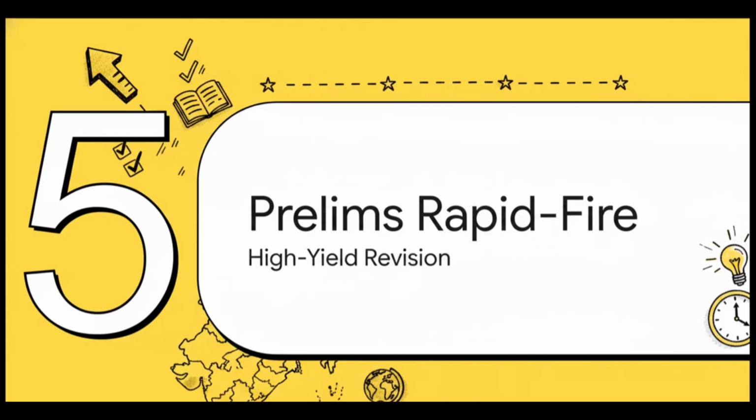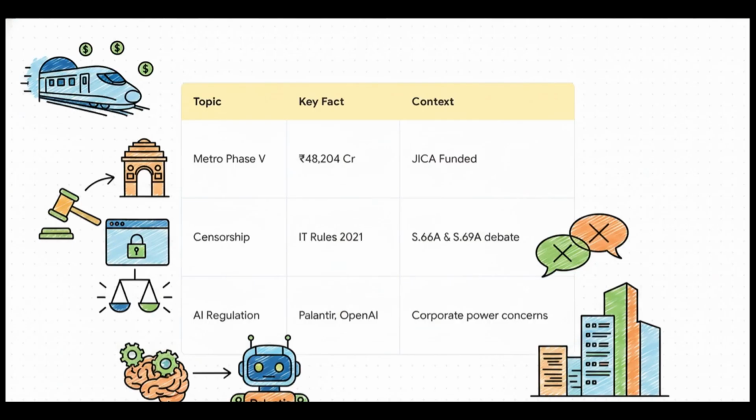Section 5. Prelims Rapid Fire. High-Yield Syllabus Revision. Let's rapid fire through some high-yield facts you absolutely can't miss. First up, Delhi Metro Phase V has been greenlit for over 48,000 crores, and it's heavily relying on Japanese JICA loans. Second, keep a close eye on the ongoing judicial debates in the Karnataka High Court regarding online censorship, specifically the tensions around Section 66A and 69A of the IT rules.